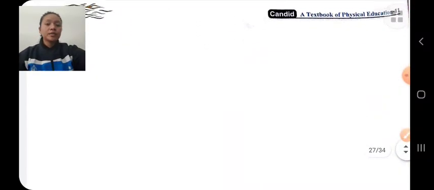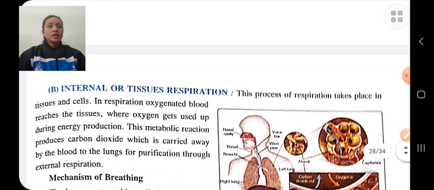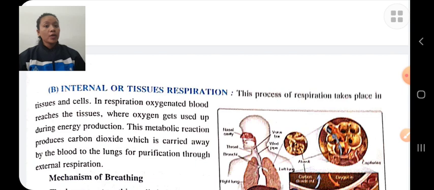Internal respiration is a process in which oxygen-rich blood reaches the tissues and cells. This process of respiration takes place in tissues and cells.